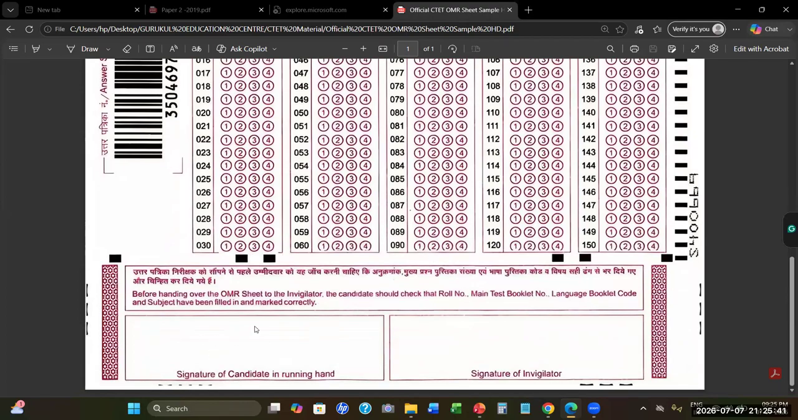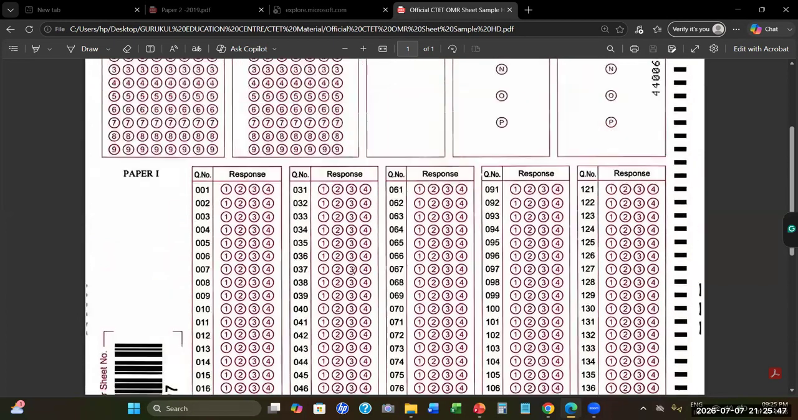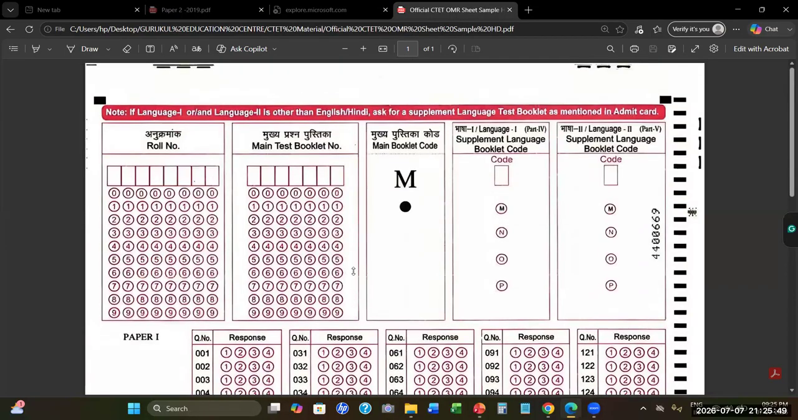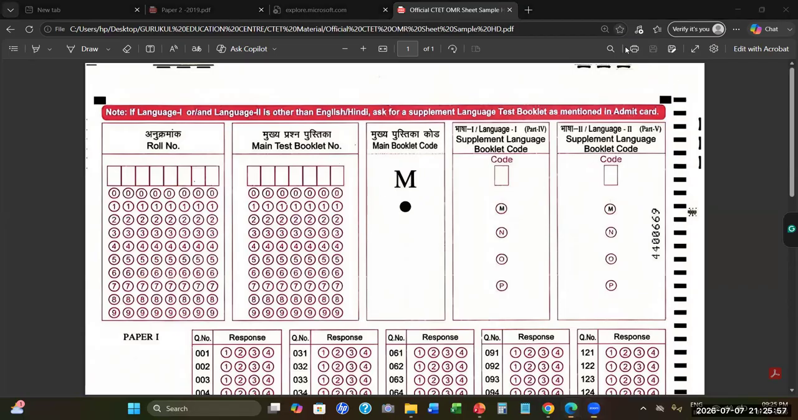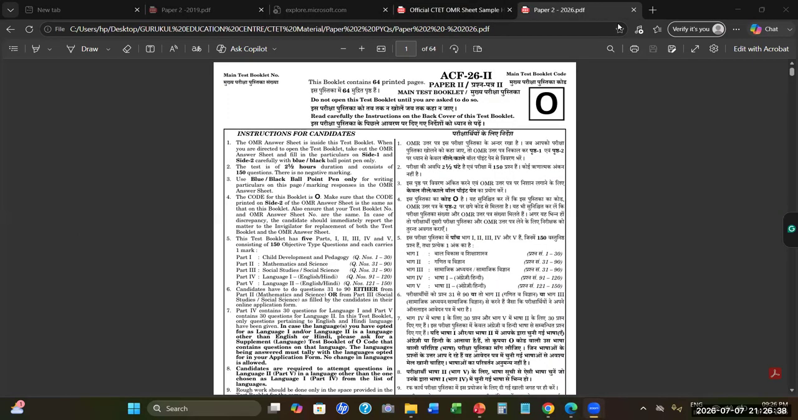Here you'll have to give your signature, and here the invigilator will sign. Right? This is the kind of question paper you get. This is the kind of answer sheet you get. I'll also show you the question paper. Just wait a second.